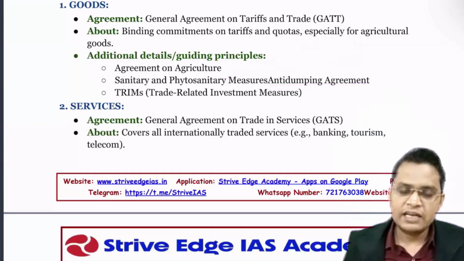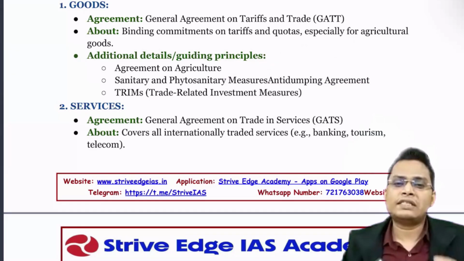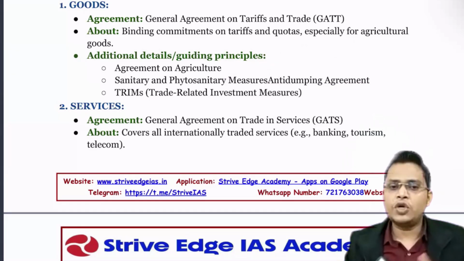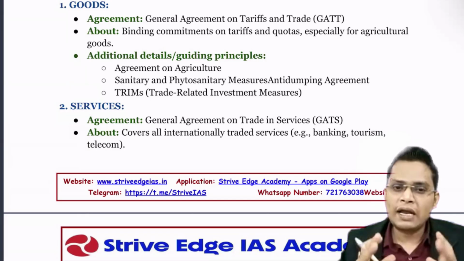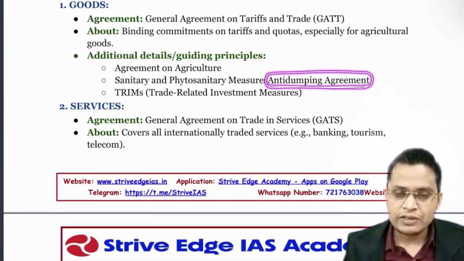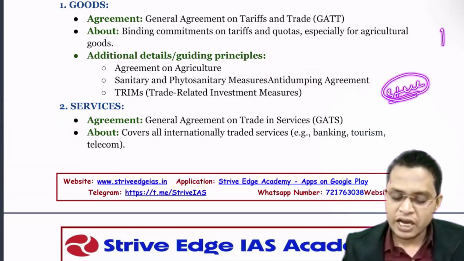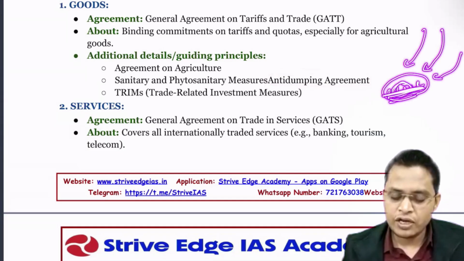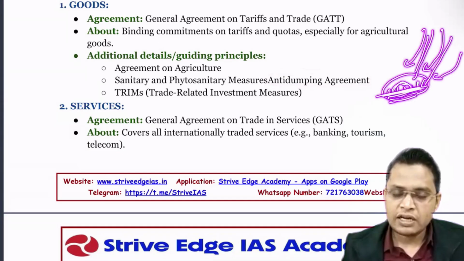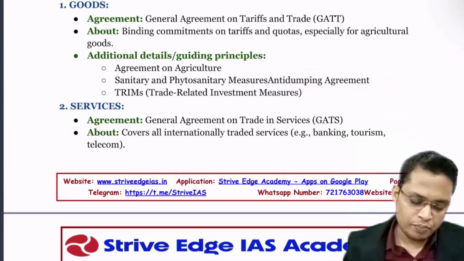Okay, next is the anti-dumping agreement. You already know that China is a manufacturing giant, so they produce a lot of goods, but they sell them at low prices in the international market to destroy the local market and then capture it. So we need to protect our industry, and that is the reason we can impose anti-dumping duty. For example, steel. Let's say India has a good steel industry, but China is selling its steel at a very cheap rate, and once India's steel industry is destroyed, China will increase prices and capture the market. To prevent destruction of our local industry, we can impose anti-dumping duty.